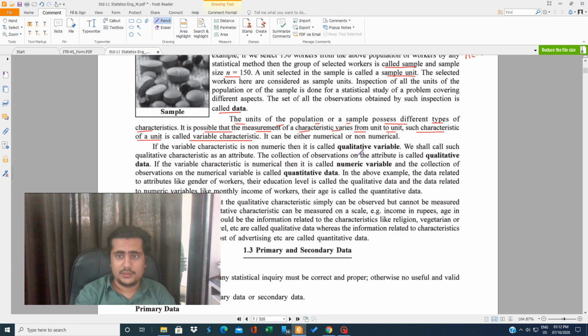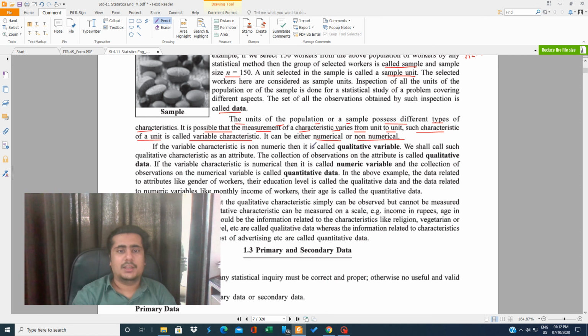If I tell you to collect data on which color each student likes, the favorite color of the student, red, orange, green, yellow, blue, black, then the main factor, the favorite color, is not in numbers. It is the variable. So if the measurement of a characteristic varies from unit to unit, such a characteristic is called a variable characteristic. It can be either numerical or non-numerical. So some variables are numerical and some are non-numerical.